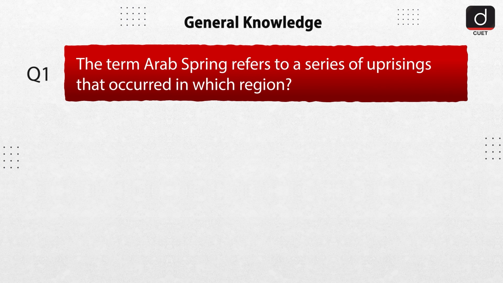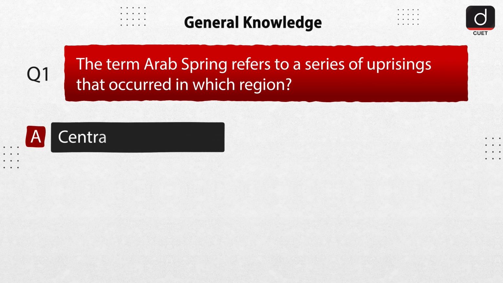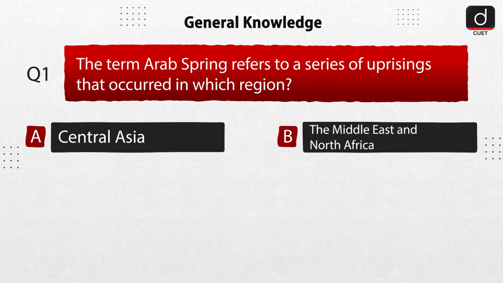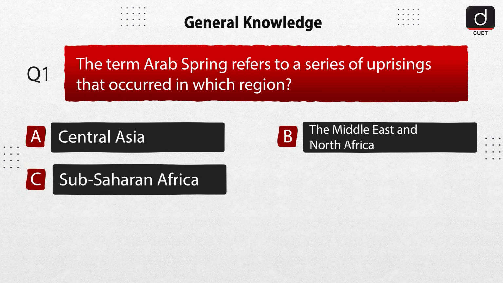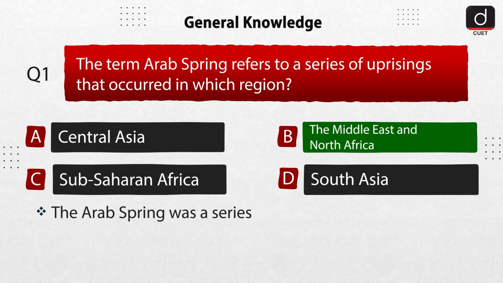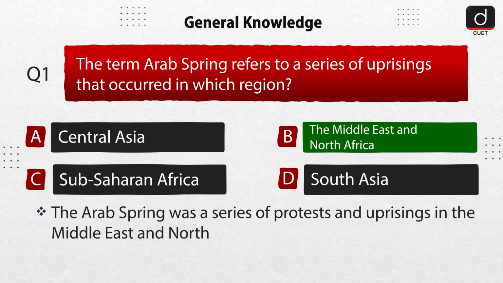Let's start today's episode. First question is, the term Arab Spring refers to a series of uprisings that occurred in which region? Option A, Central Asia. Option B, the Middle East and North Africa. Option C, Sub-Saharan Africa. Option D, South Asia. The correct answer is option B, the Middle East and North Africa. The Arab Spring was a series of protests and uprisings in the Middle East and North Africa beginning in 2010.